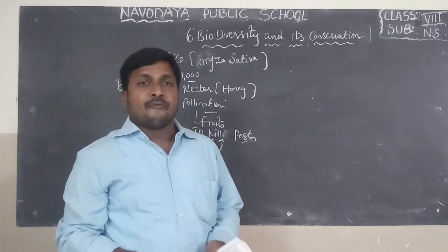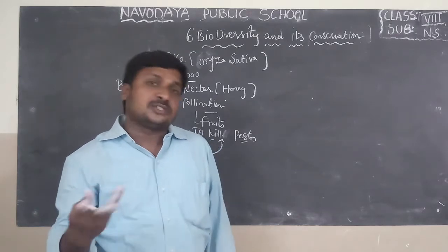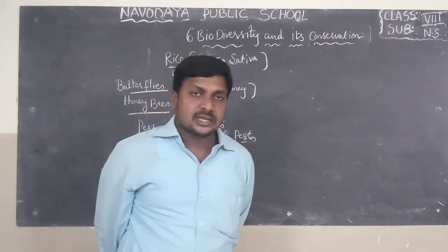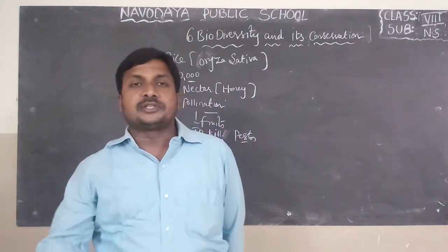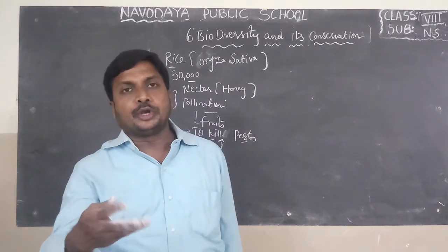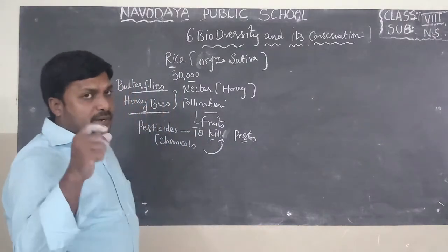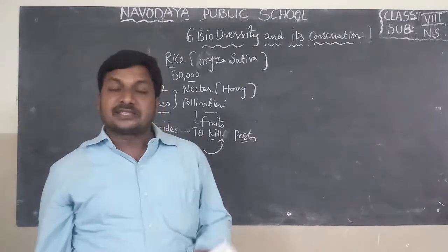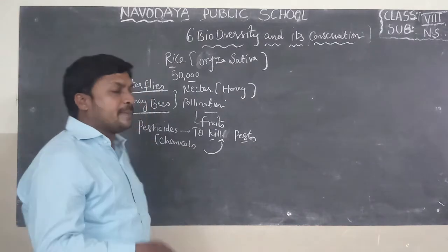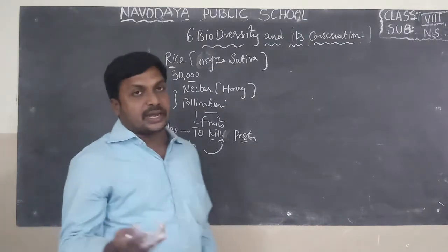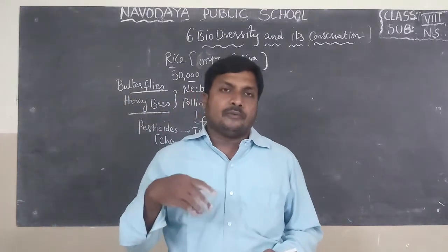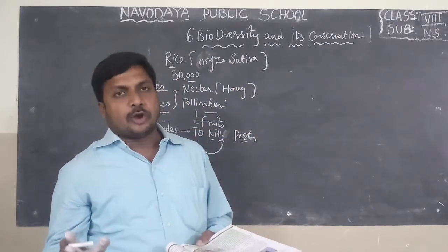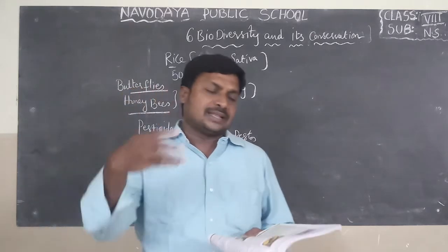When you use pesticides carelessly, the useful insects like honeybees and butterflies may die due to the chemicals. When honeybees die, pollination does not take place. Pollination will be affected. When pollination does not take place, fruits will not form, and fruits do not give seeds. Seeds cannot give new plants. So there is a disturbance in nature. What will happen if these insects become extinct? When these insects become extinct, pollination will be affected. So when pollination is not performed by insects, plants cannot give fruits and they cannot produce other plants.